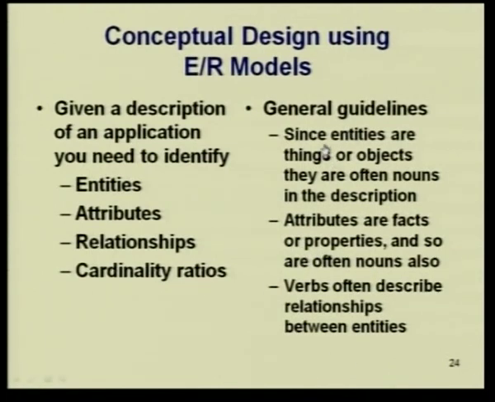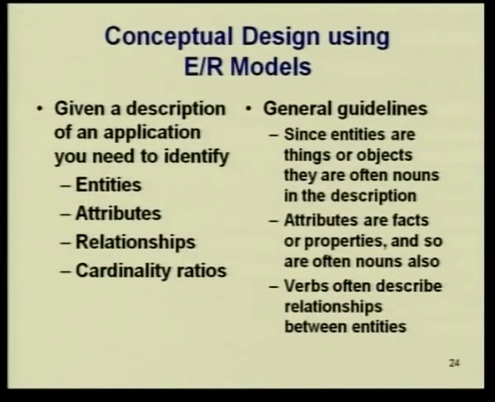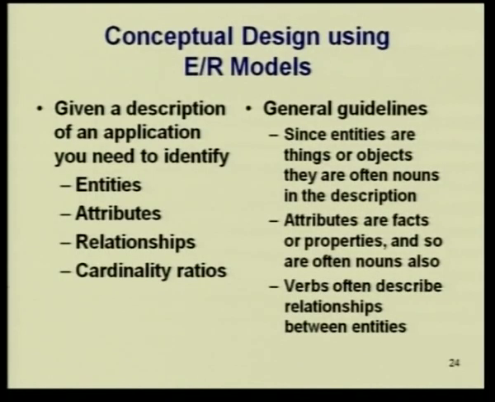Entities are generally things or objects, so they are most probably nouns in the description. This is not a hard and fast rule, these are heuristics or guidelines that we follow. Attributes can be facts or properties, so they will most probably be nouns or adjectives, and verbs will most probably describe the relationship between the entities. This is not always true, as I already told you, they are just guidelines.